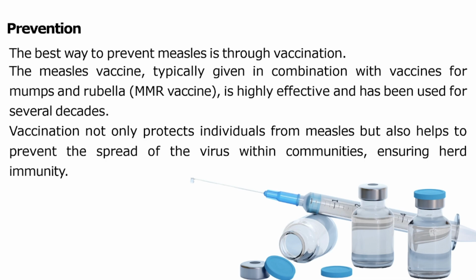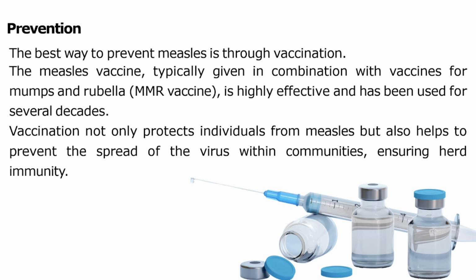As we all know, if we stop the spread of the virus by taking the vaccination, then the chain of infection will also be stopped. If we want to eliminate an infectious disease from our environment, we have to break the chain of infection.